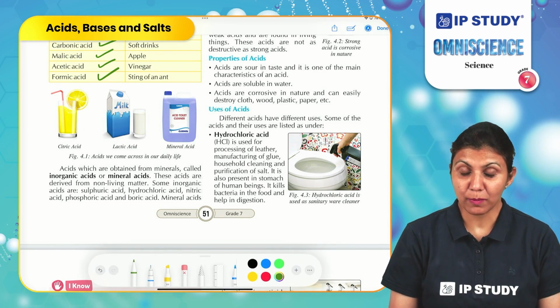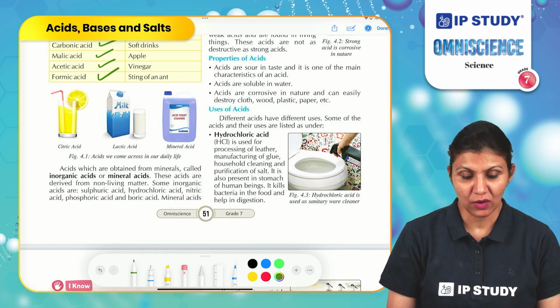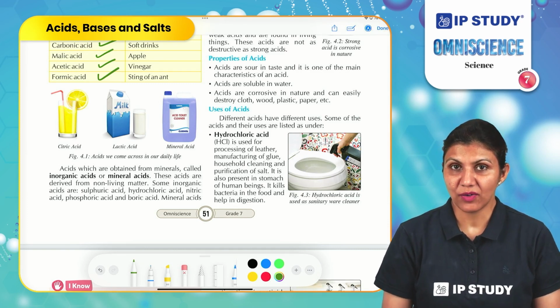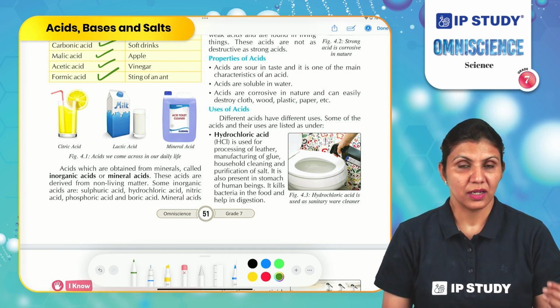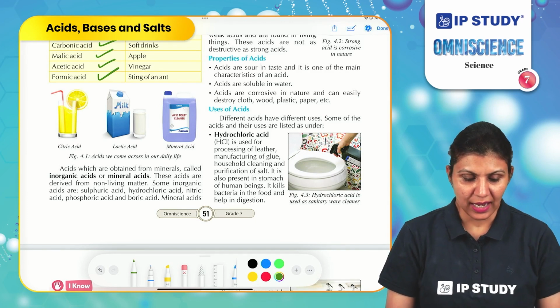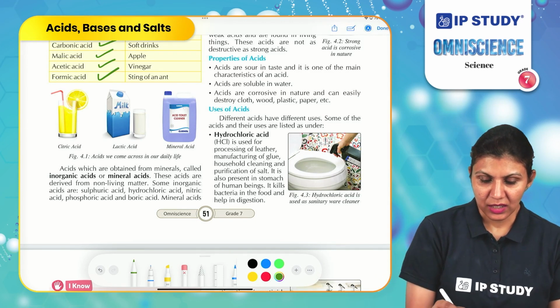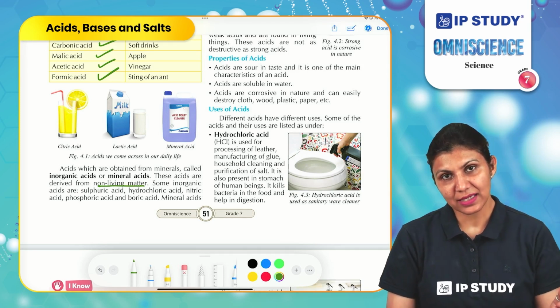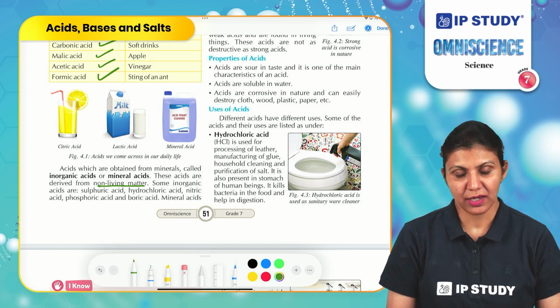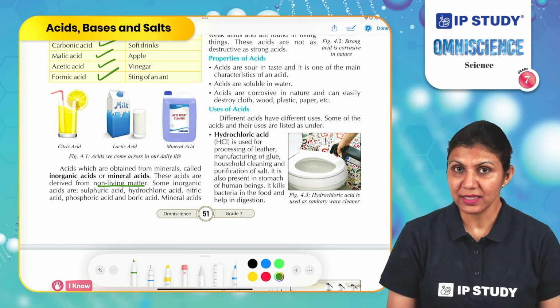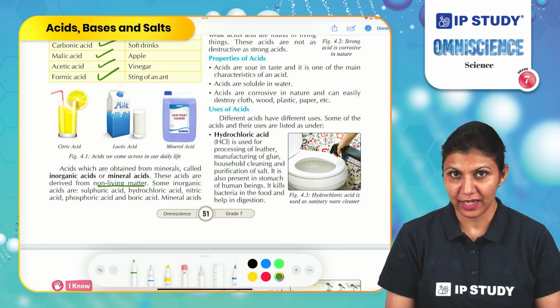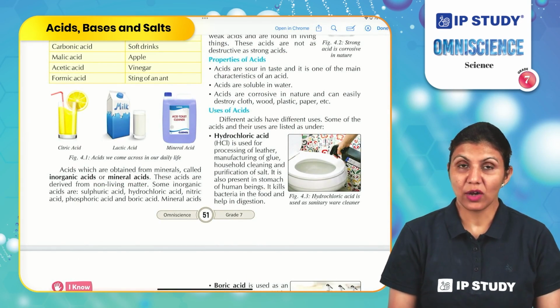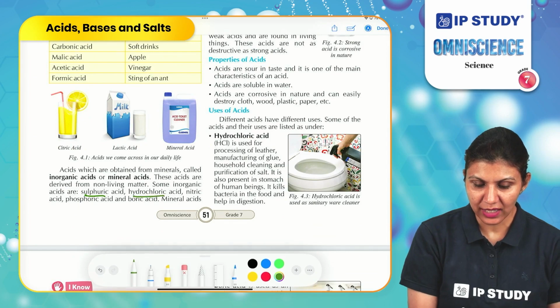Acids which are obtained from minerals are called inorganic acids or mineral acids. What are these minerals? Minerals are the materials found in nature, in different rocks and soils, and in many other compounds in nature. These acids are derived from non-living matter. So mineral acids are produced from non-living materials, whereas organic acids are obtained from living beings. Some common inorganic acids are sulfuric acid, hydrochloric acid, nitric acid, phosphoric and boric acid.